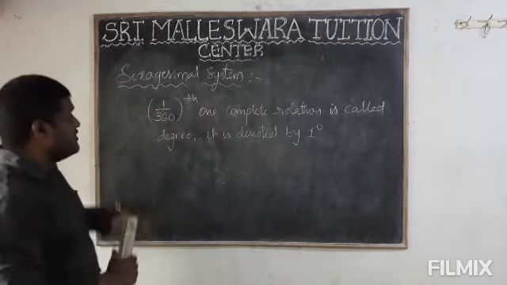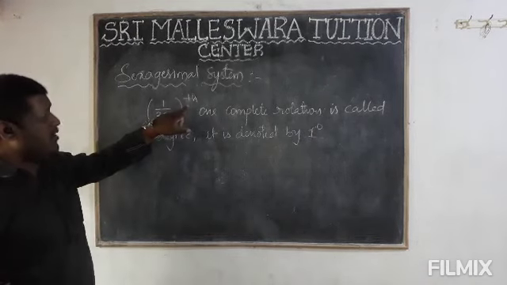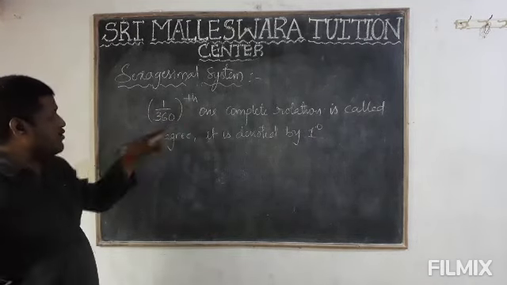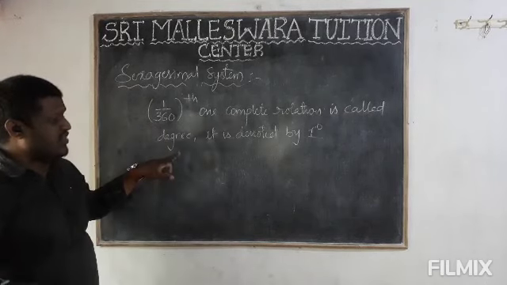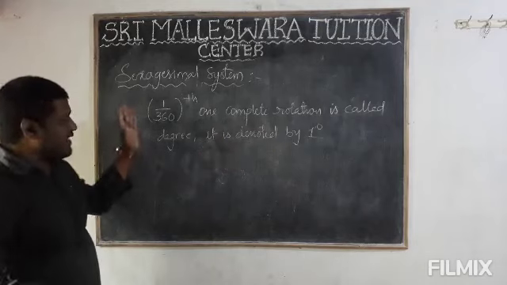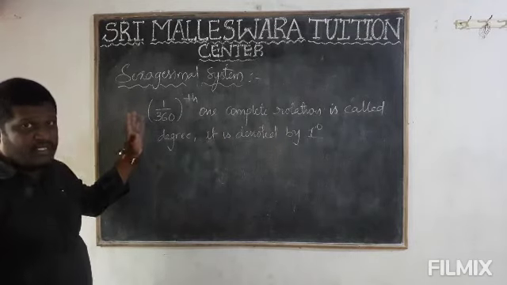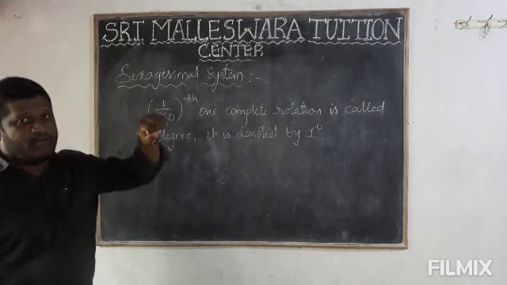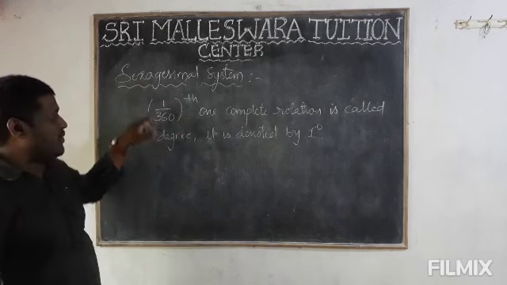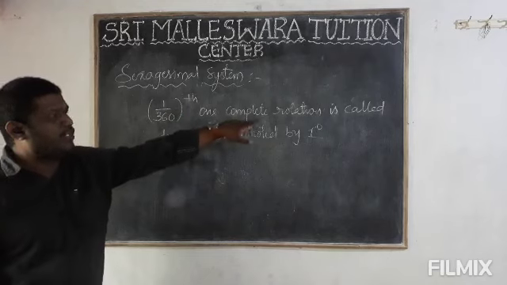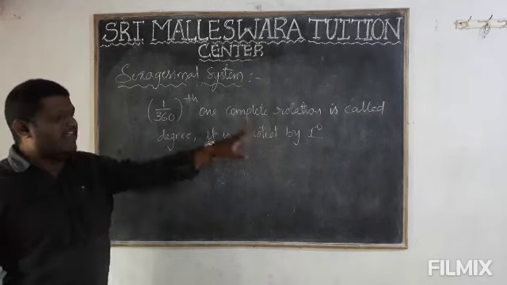That means 1 by 360th of one complete rotation. 1 by 360 means the circle is divided into 360 equal parts. One part is called 1 degree, right? So 1 by 360 means one part only. 1 by 360th part of one complete rotation is called a degree. It is denoted with 1 degree.